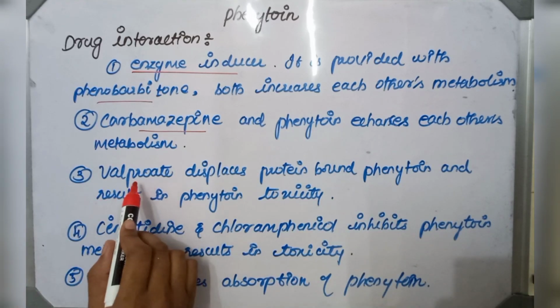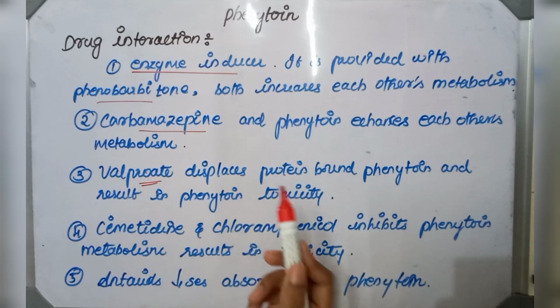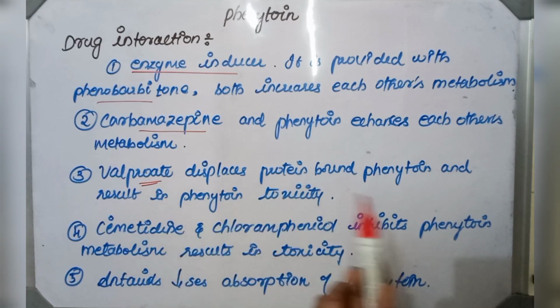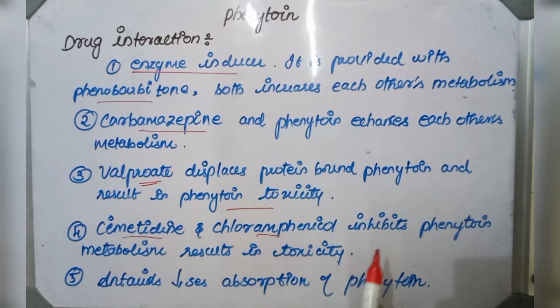Then valproate. Valproate displaces protein-bound phenytoin, due to its affinity towards proteins, and results in phenytoin toxicity. Cimetidine and chloramphenicol both inhibit phenytoin's metabolism, resulting in toxicity again. And antacids decrease the absorption of phenytoin.